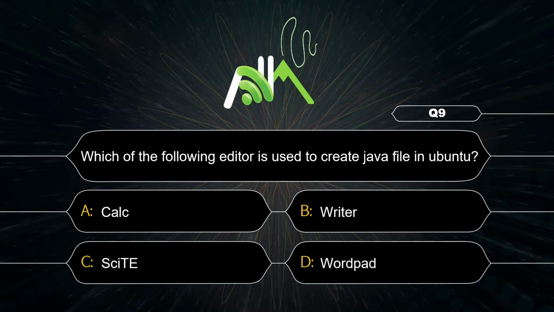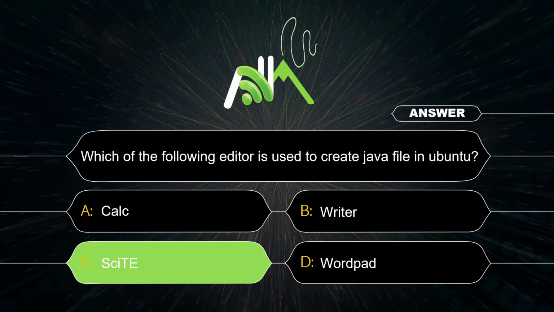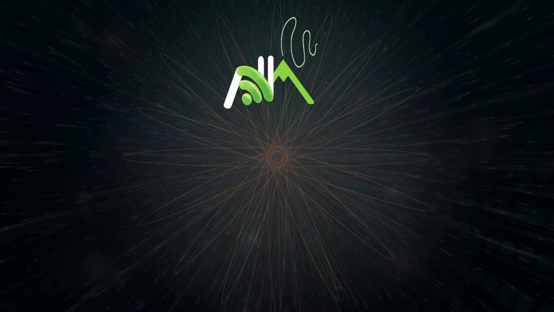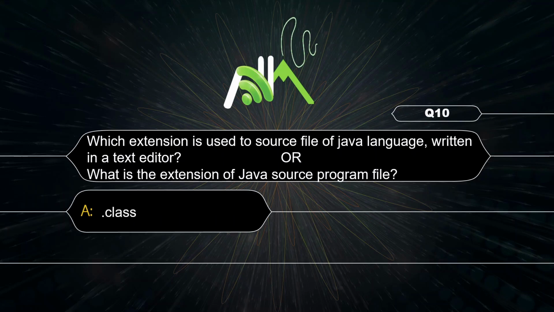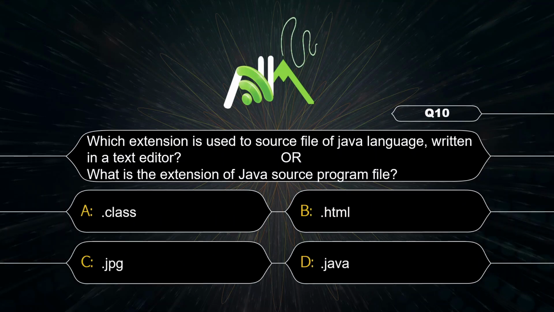Which of the following editors is used to create a Java file in Ubuntu? You can create a Java file using any ASCII text editor, but here Script editor is given, that is the correct option. So option C. What is the extension of a Java source program file? So you are writing your program code, that is .java. So option D.